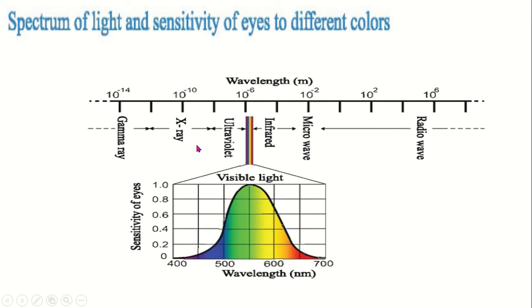So gamma ray, X-ray, ultraviolet ray, we cannot see these by our naked eyes, but we can see the visible light, which is from 400 nanometer to 700 nanometer, whose wavelength lies in this range. It frequently comes as an MCQ question, so you must remember this thing. So light is an electromagnetic wave. Every wave has a wavelength, which means light also has a wavelength. So according to wavelength, light can be classified in this way. Okay.